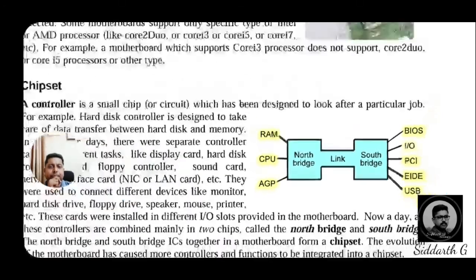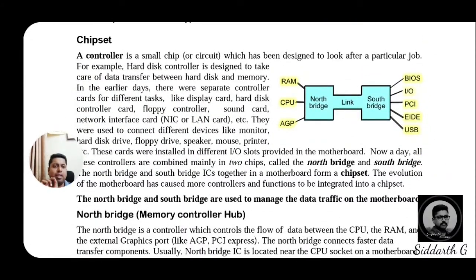Then in the chipset, a key technical point you should understand is that it controls and coordinates the functionalities of the devices.